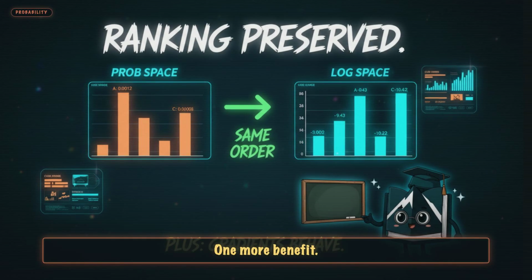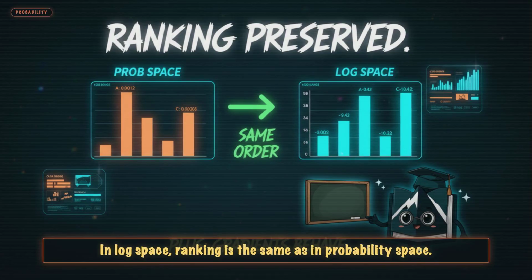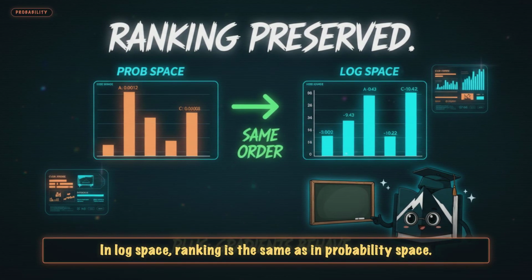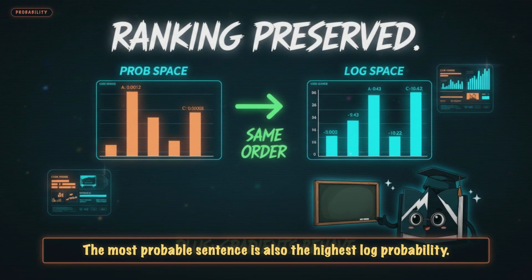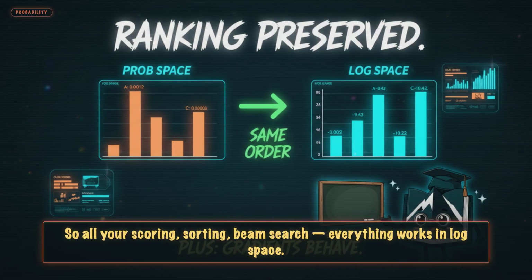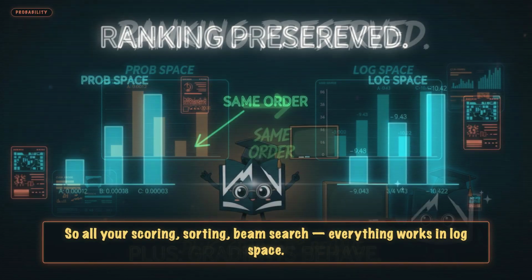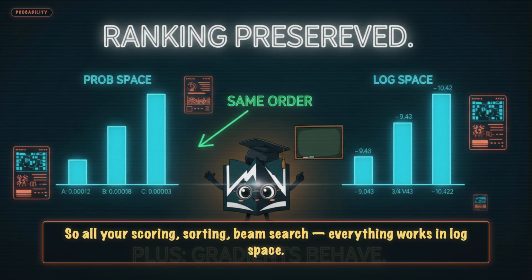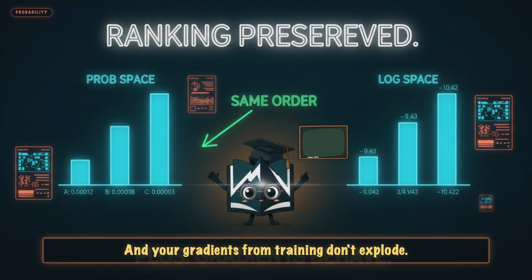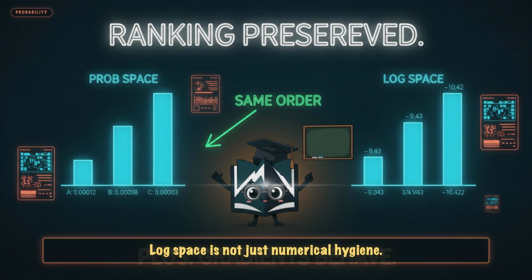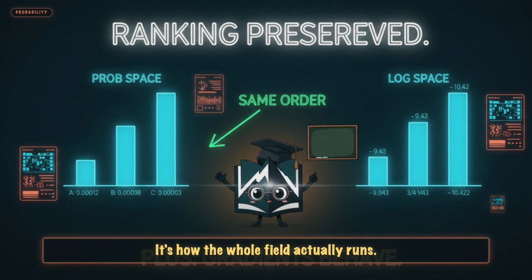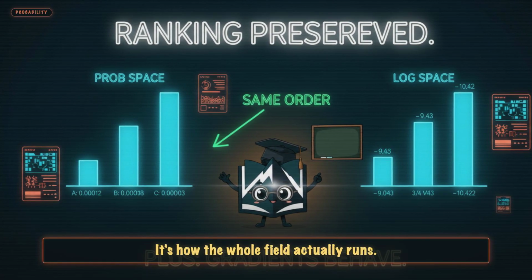One more benefit. In log space, ranking is the same as in probability space. The most probable sentence is also the highest log probability. So all your scoring, sorting, beam search, everything works in log space, and your gradients from training don't explode. Log space is not just numerical hygiene, it's how the whole field actually runs.